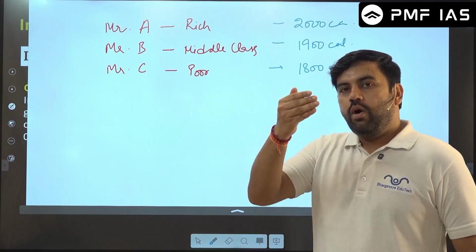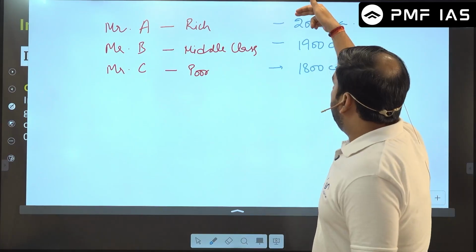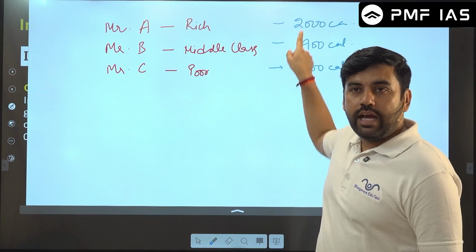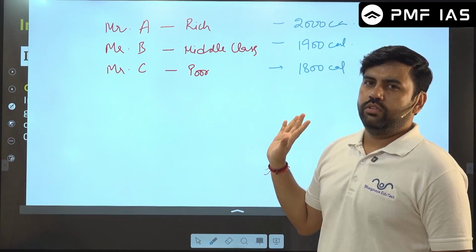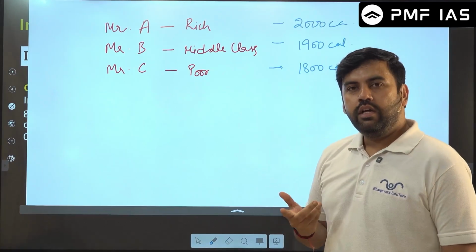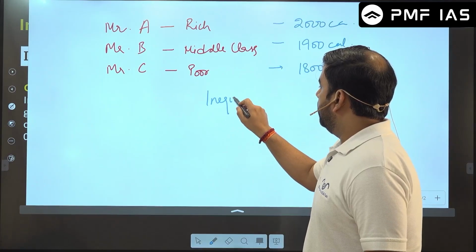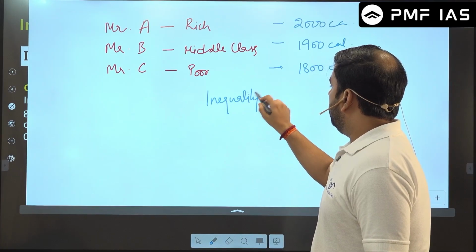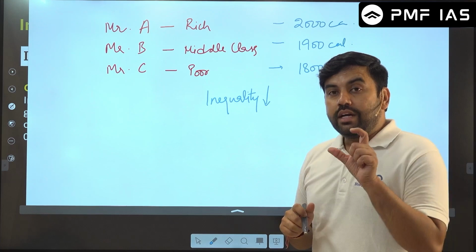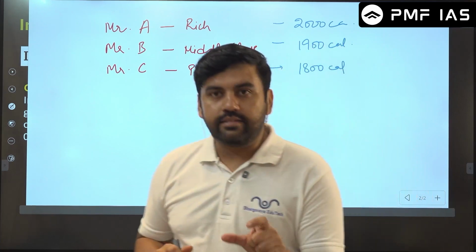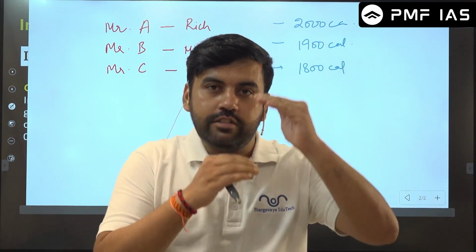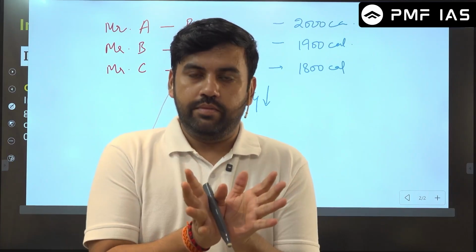Inequality here says that the difference between the richest and the poorest is not much. It's just 200 calories. So from this perspective, you will say inequality is declining. Consumption wise, the difference between the two is reducing.